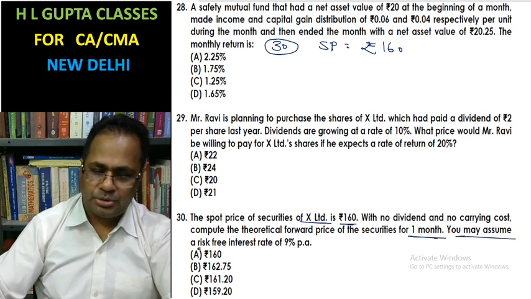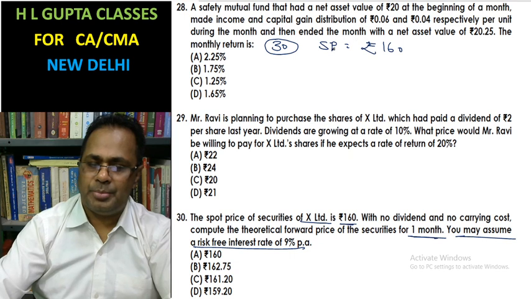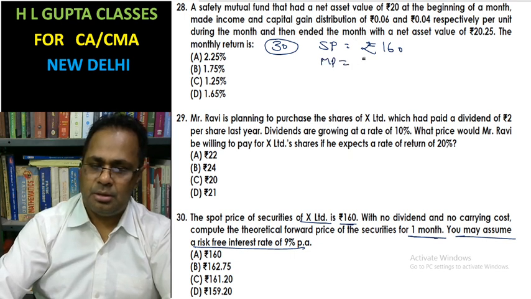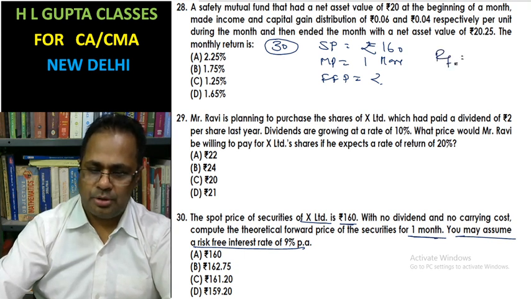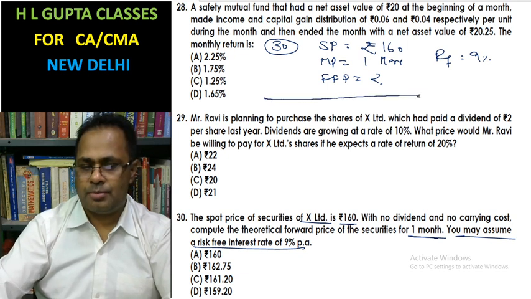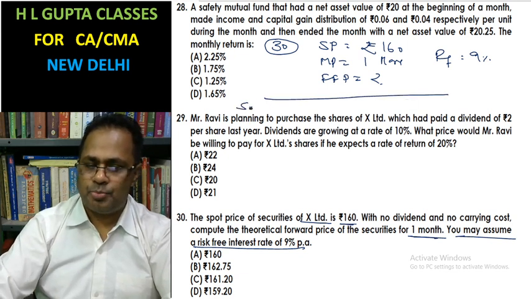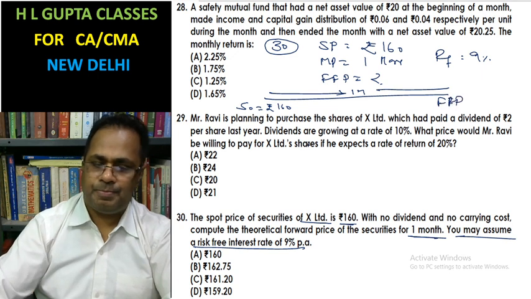You may assume the risk-free rate of 9%. Maturity period is 1 month, and the fair future price you have to calculate. Risk-free rate of interest is 9%. Look here, the spot price is 160, for 1 month. Fair future price you have to calculate.